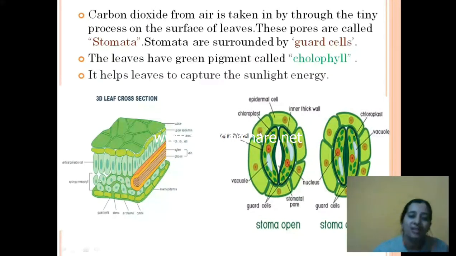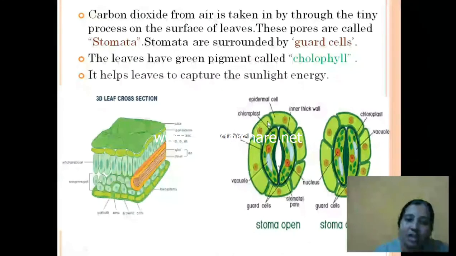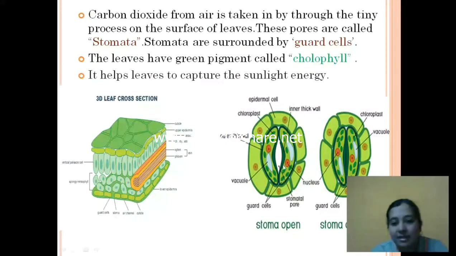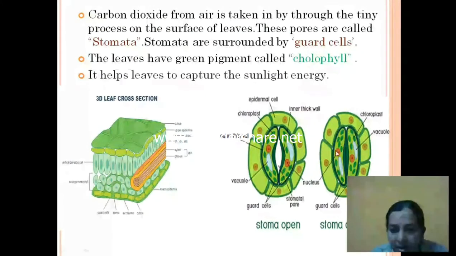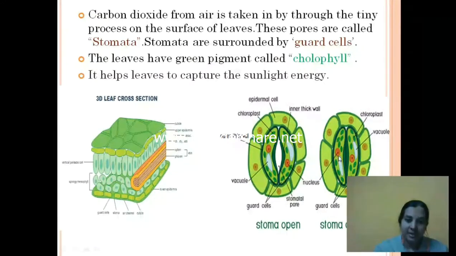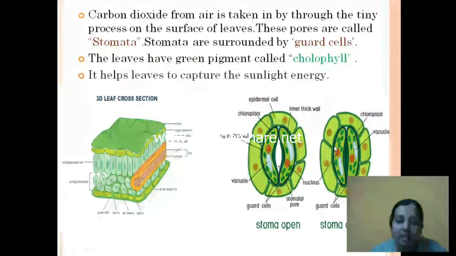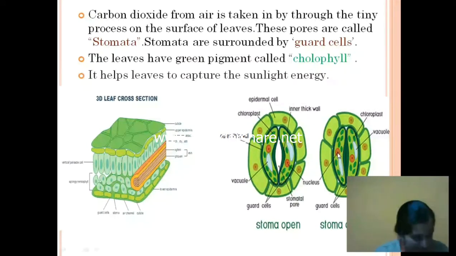All right. So you can see cells here, right? Small cells. What are cells then? The cells are very tiny units of the organisms. So here you can see, this is your guard cells, we call them guard cells. We have the nucleus. Can you see the nucleus? It is the main center. It is a spherical structure, centrally located. Then we have the cell membrane.